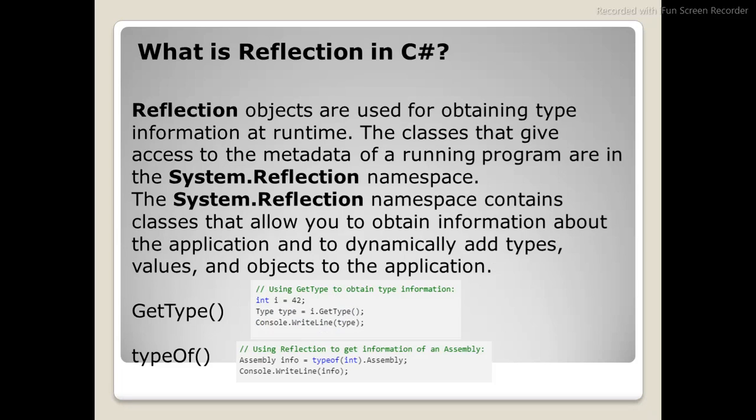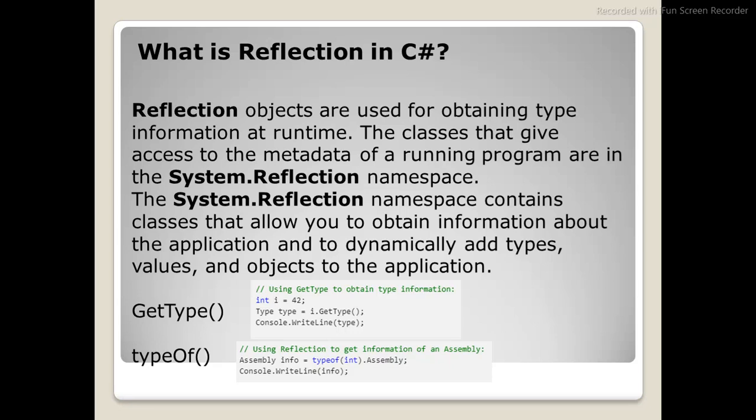One more important question when it comes to C#: what is reflection in C#? Basically, reflection is used to obtain information at runtime. You can access the class metadata or whatever metadata of the running program, which is available under the System.Reflection namespace.